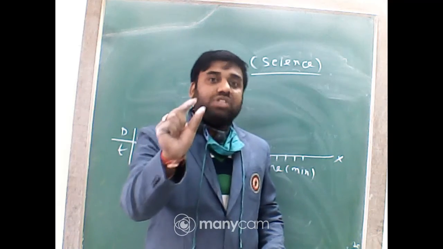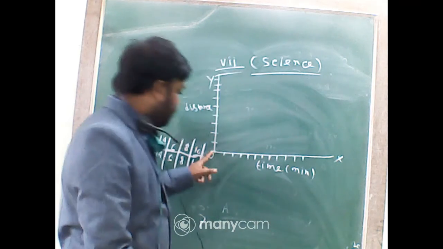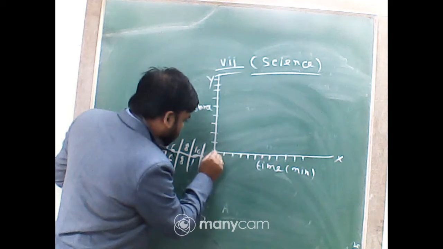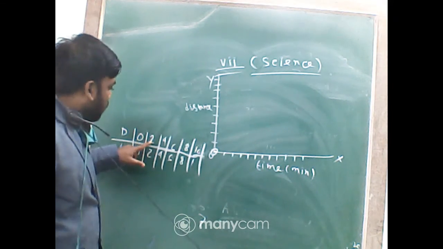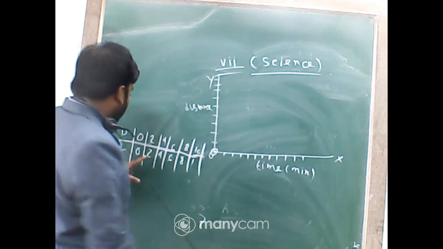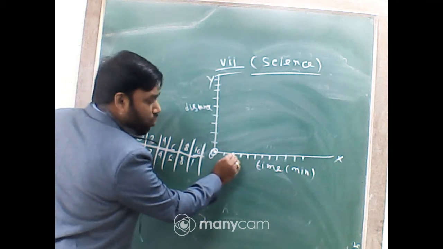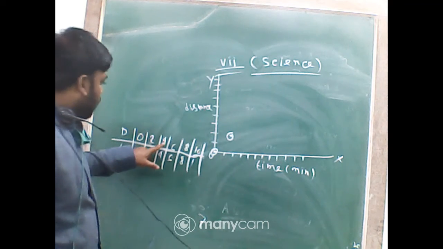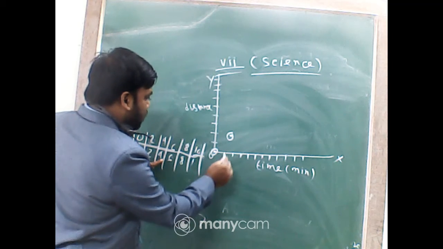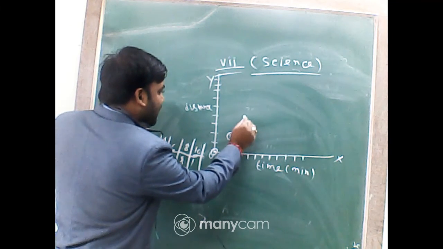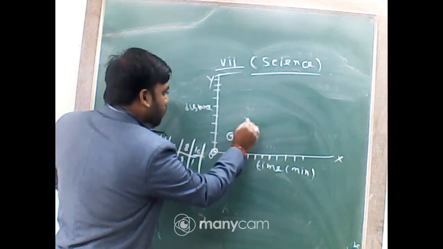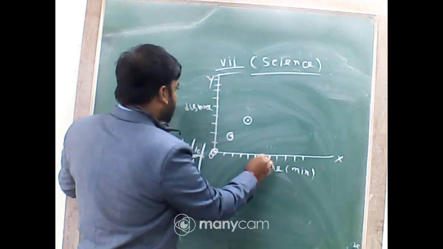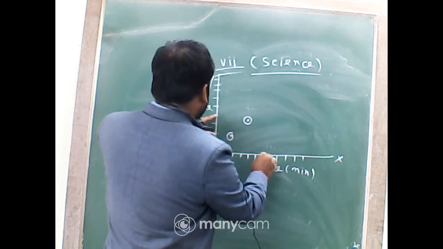When distance is 0, that is the origin, time is also 0, so that is a point. Next, distance 2 is covered when time is 2: time is 2 minutes and distance is 2 kilometer, so that is the point. Next, 4 and 4: time 4 minutes, distance 4. Then 6 and 6: 6 minutes, distance 6.